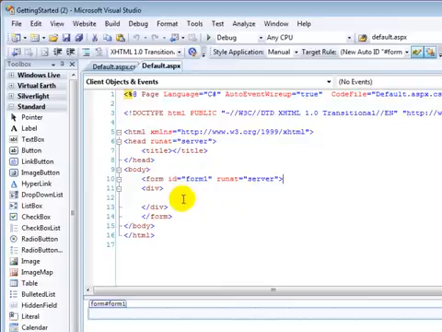One major item that I'd like to discuss here as well: if you're familiar with programming in PHP or classic ASP, you might be used to adding multiple forms on a single page. You could still add multiple forms on a page, just as before. However, you can only have one form with a runat=server attribute on an ASP.NET page.